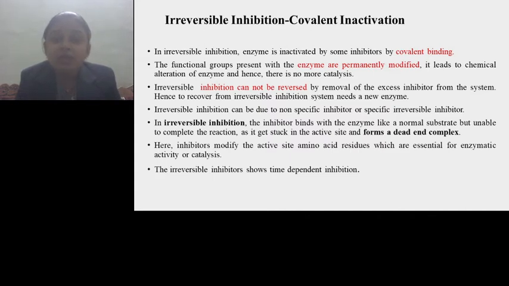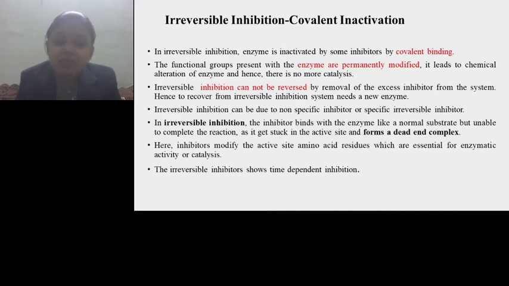The inhibitor modifies the active site amino acid residues which are essential for enzymatic activity or catalysis. The amino acid residues from the catalytic site are modified.